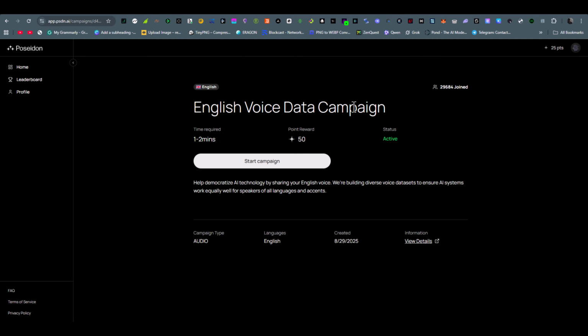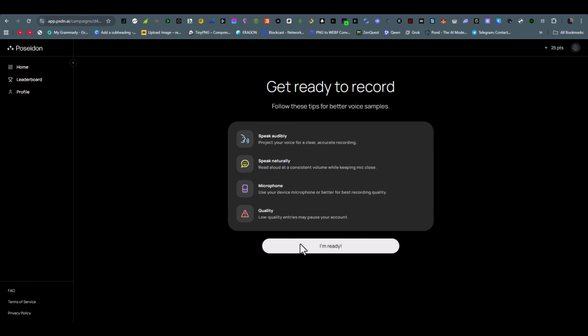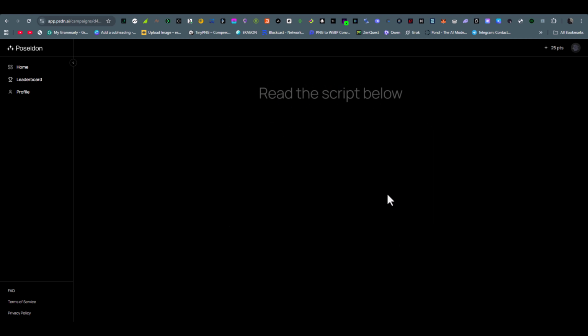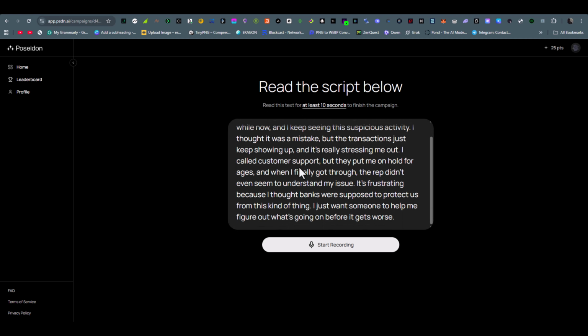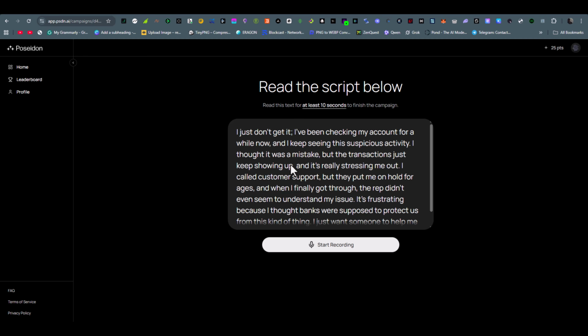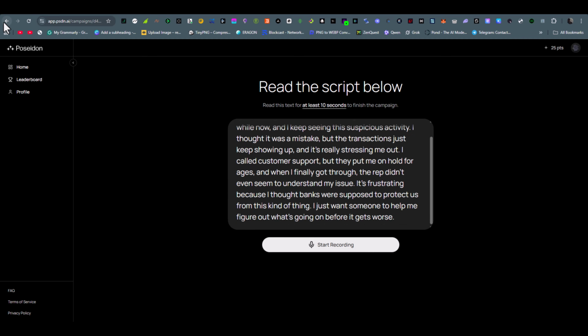Then you see a page like this with data campaign. So basically you see time required, how much point you get, and status. So to join this campaign, click start campaign. Then click I'm ready. Now same, just like you need to recording this text paragraph with your voice by start recording, and then you need to submit, and after that you get your rewards.